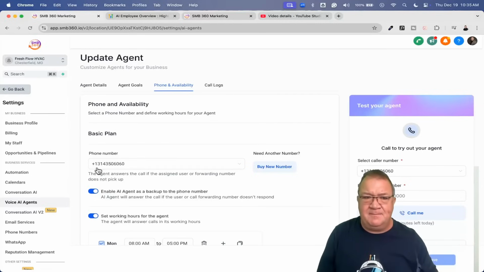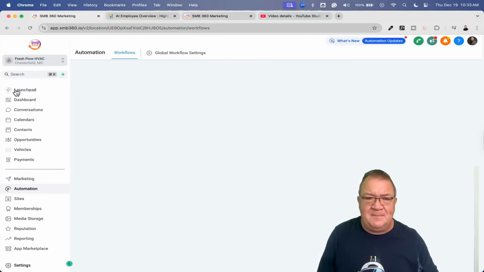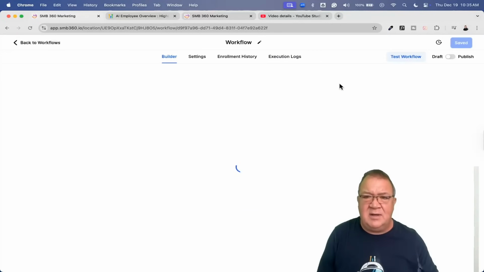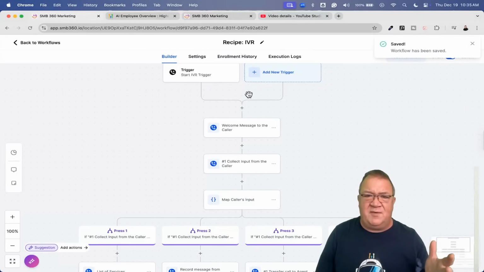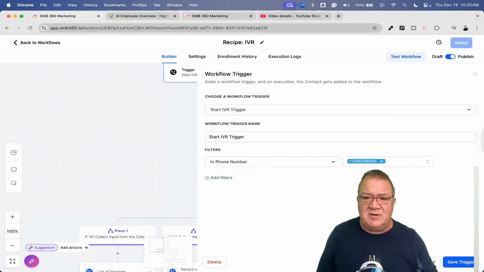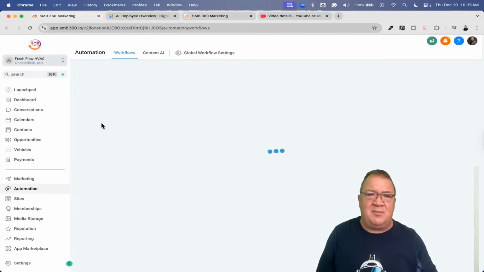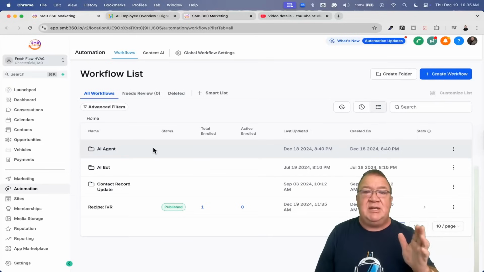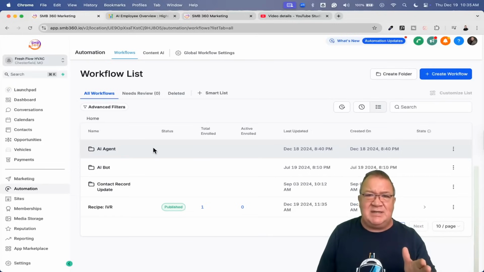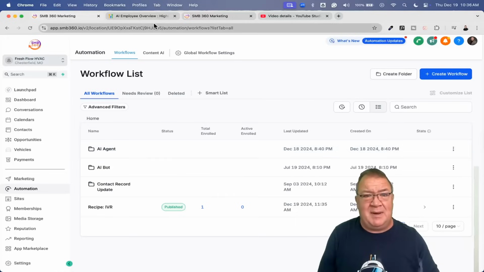Okay. So right now, if we take a look here, I'm going to go into IVR and turn this on. This is a potential issue that I found. So notice that the workflow is up. If I click on the trigger for this one here, notice that the phone number is still here. So now you have a problem here: there's no conflict warning. The IVR workflow didn't say, oh, the phone number is in use and active by an AI agent. It didn't say any of that. So now you have both the IVR system and the AI agent competing for the same phone number. And unfortunately, the IVR system, in my testing, will win.